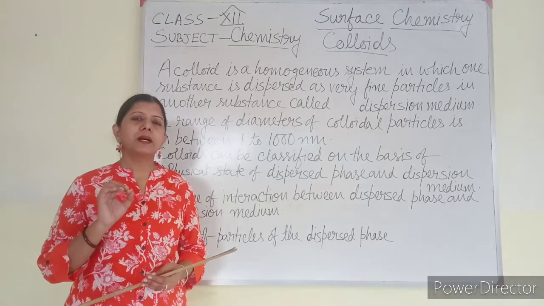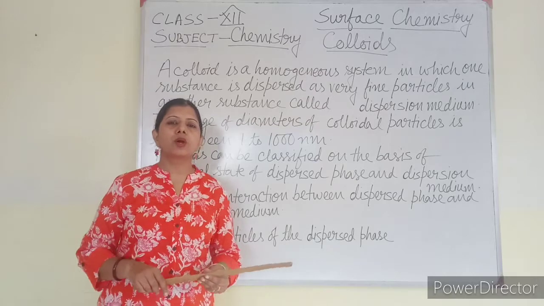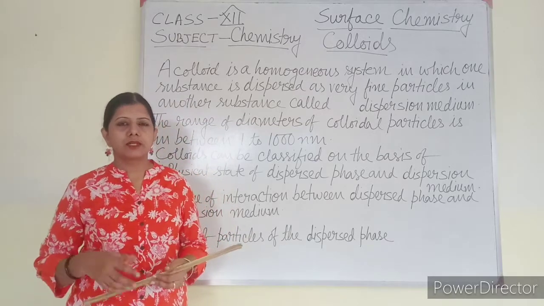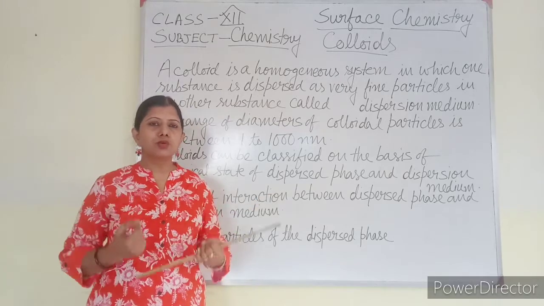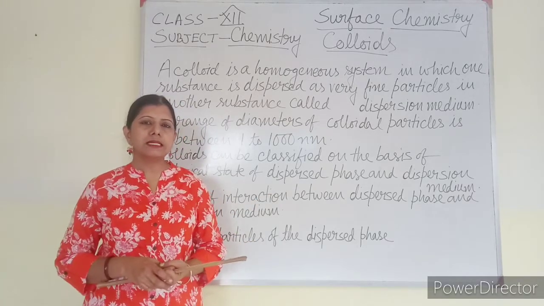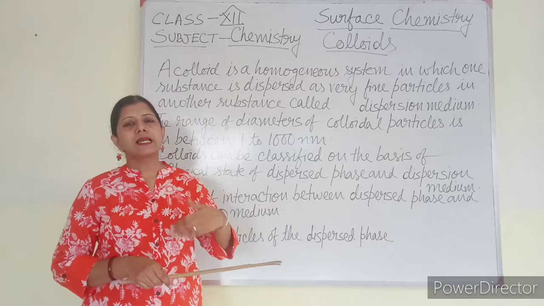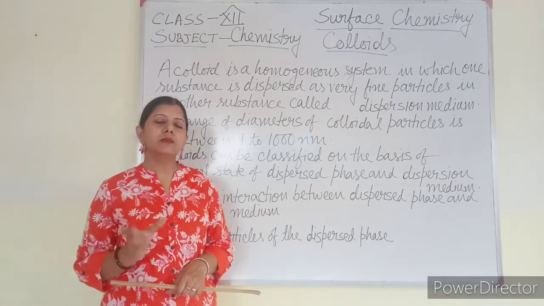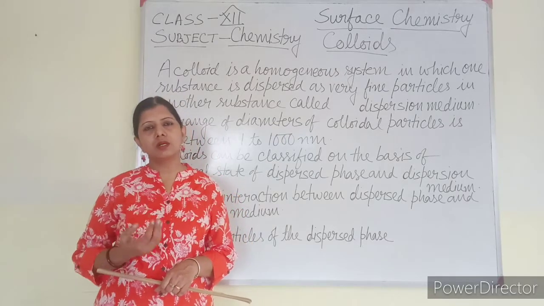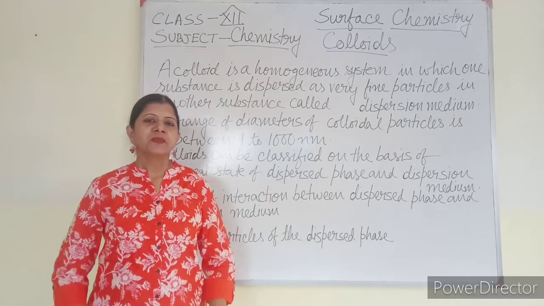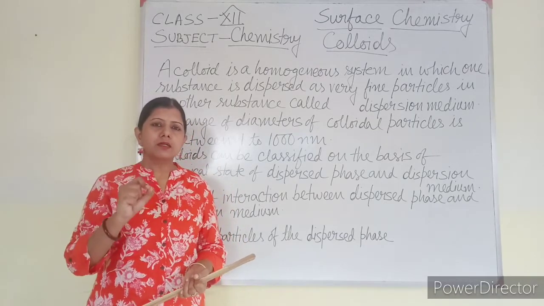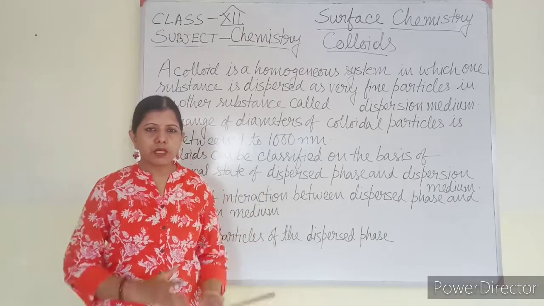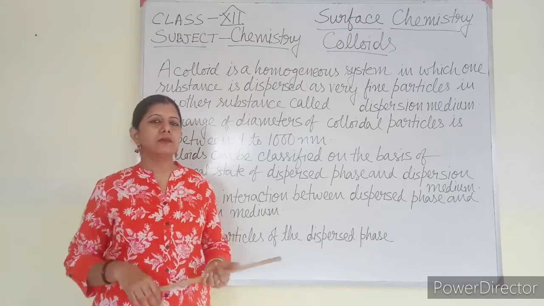The size of the particles vary according to name. That is, in true solution the size of the solute particles are too small which cannot be seen by naked eyes. The size of colloid particles are in between the size of the true solution and suspension. And actually what happens in colloid, the particles of solute are dispersed uniformly in the medium.